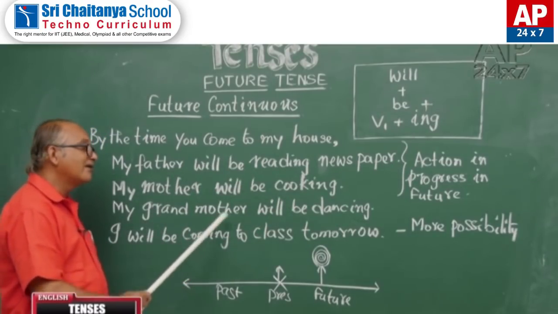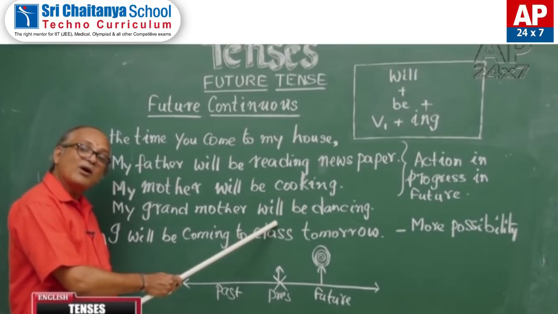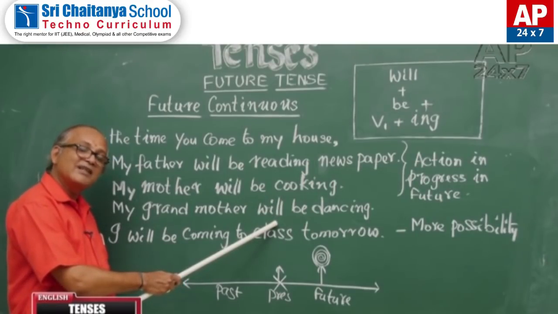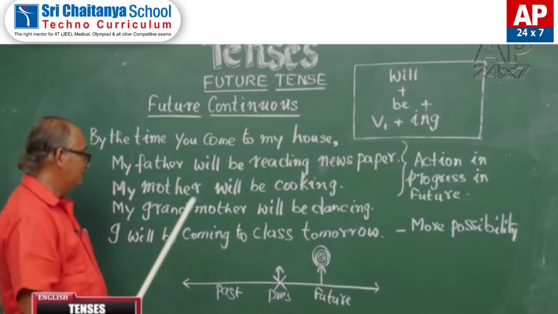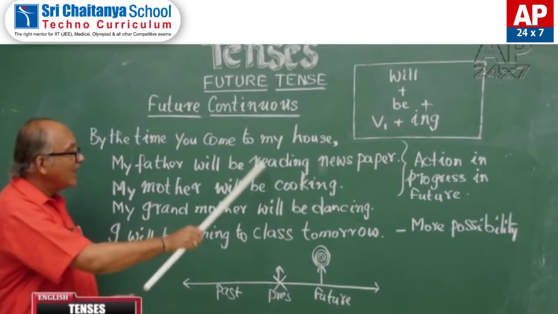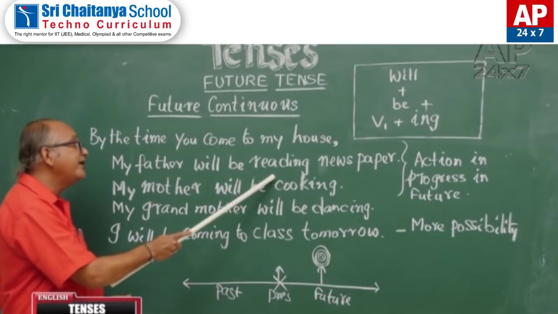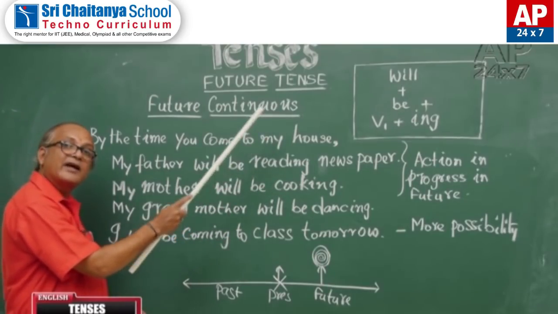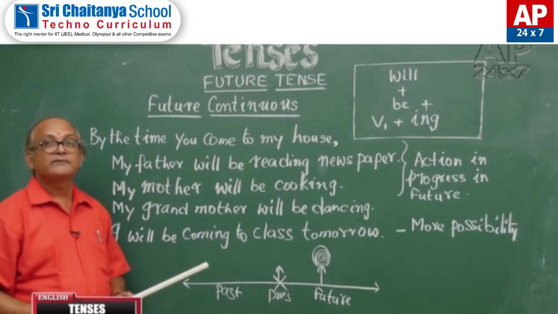My grandmother will be dancing, probably for Western music, because my grandmother is very modern. All these actions are going on at this point of time in future.